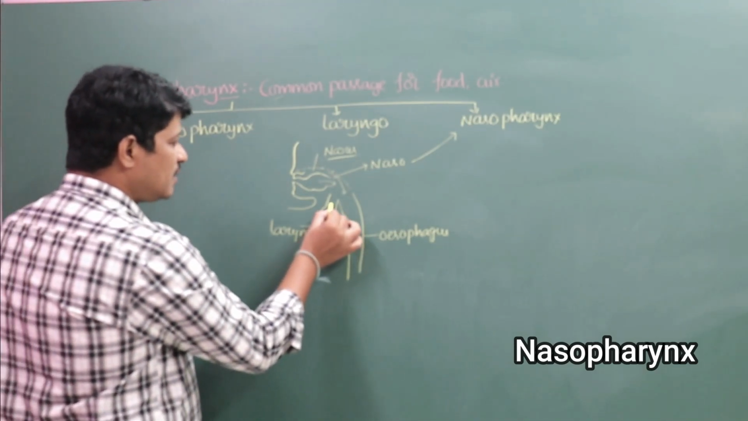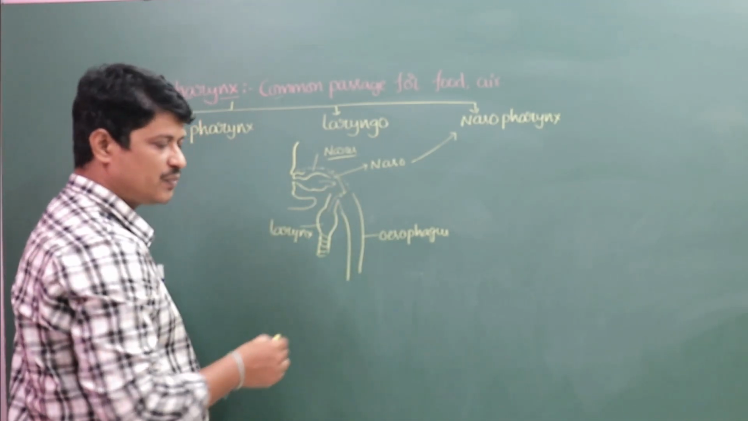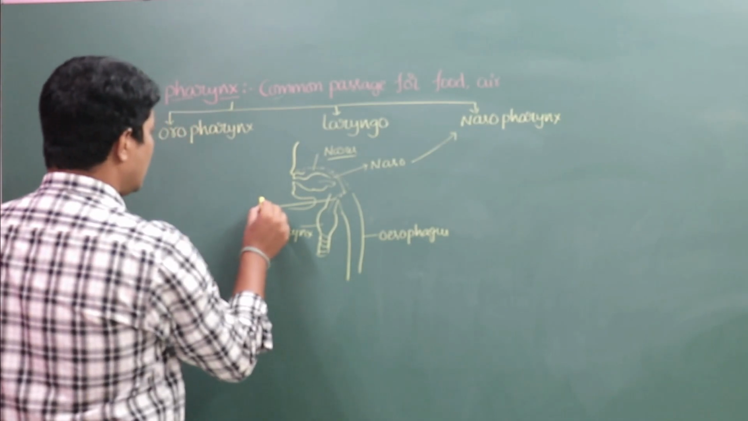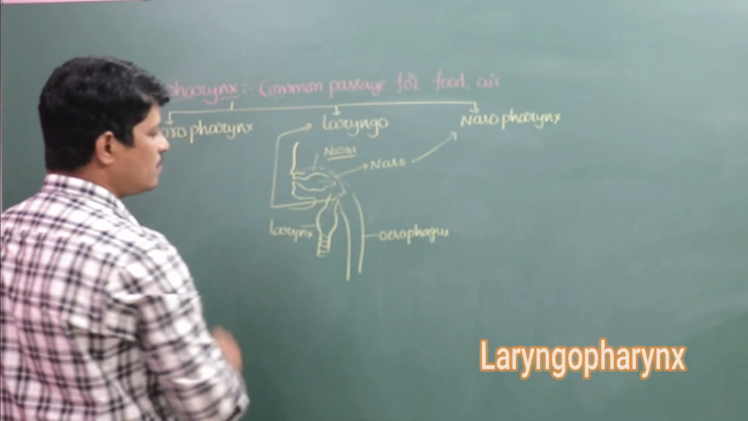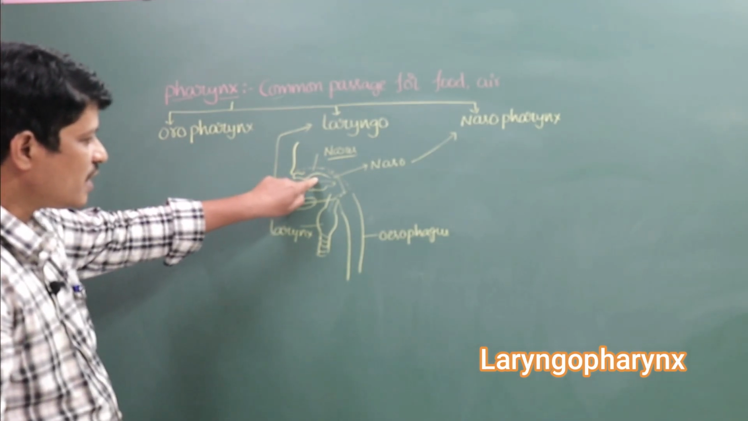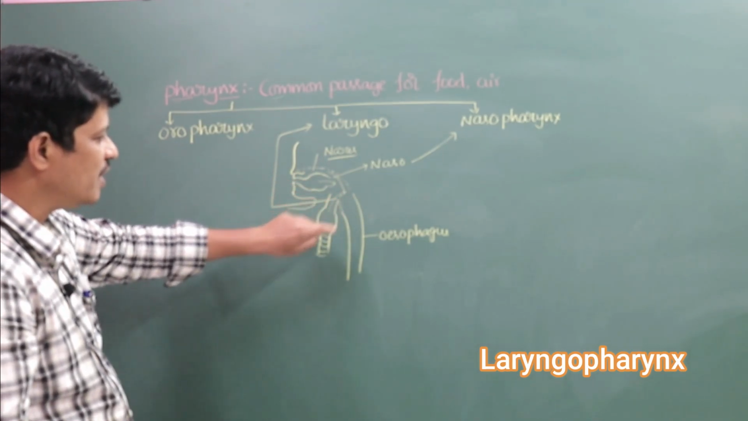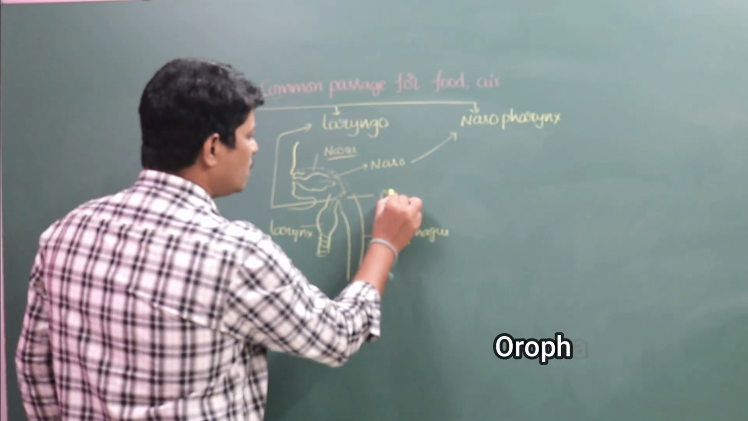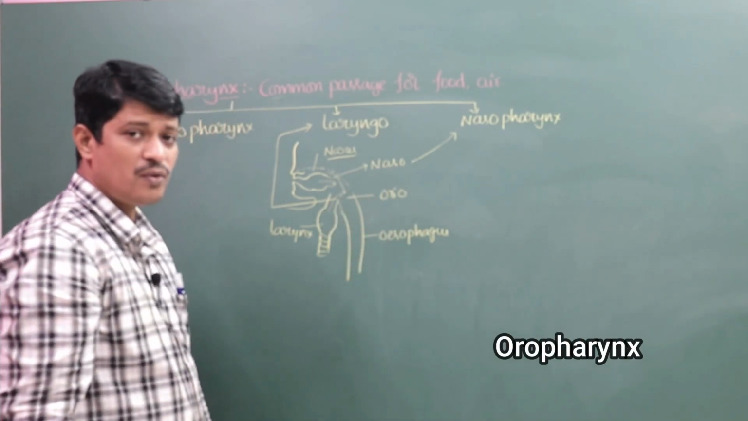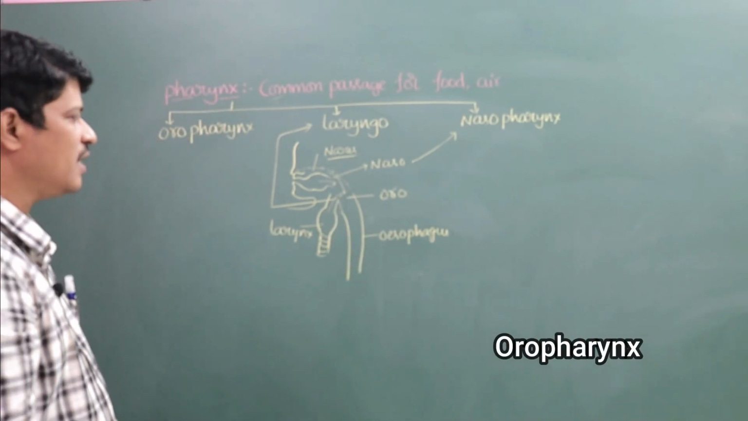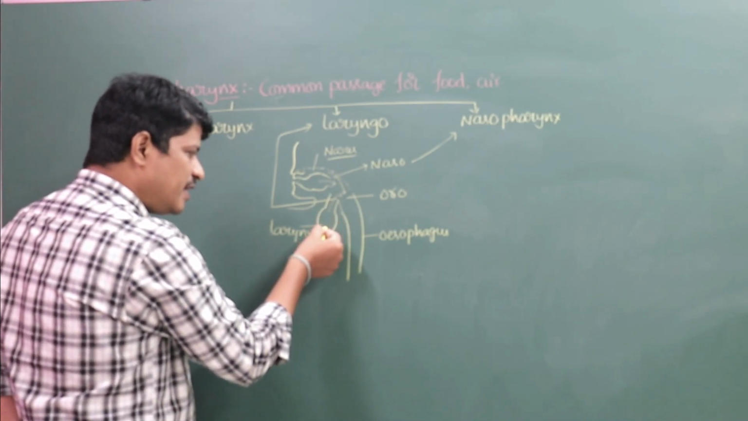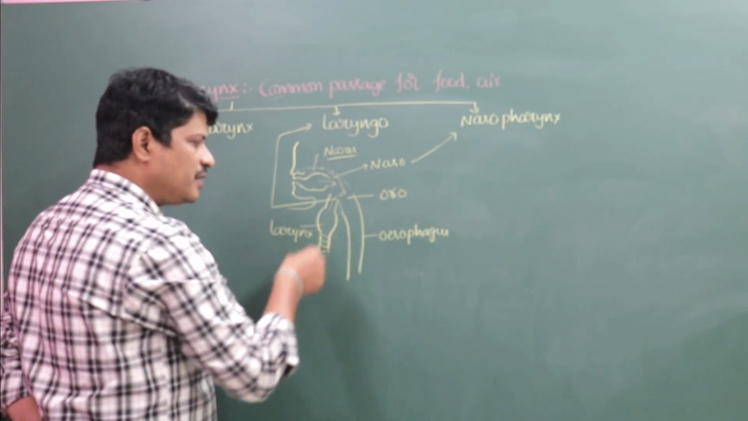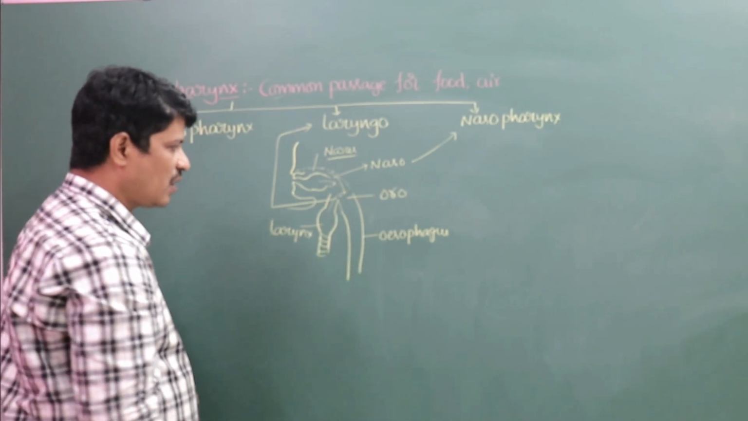Where the larynx leads into the pharynx, this part is known as laryngopharynx. Where the oral cavity and esophagus open, this part is known as oropharynx. See here, the pharynx leads into the respiratory system and also opens into the digestive system.